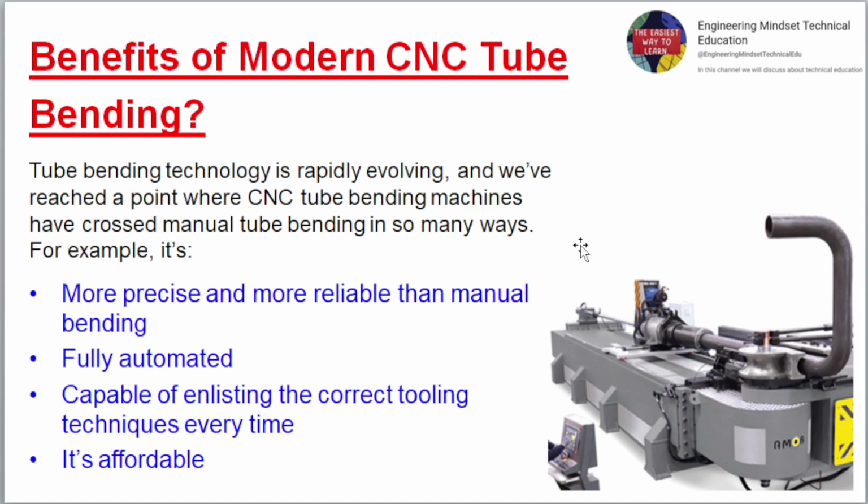Benefits of modern CNC tube bending. Tube bending technology is rapidly evolving, and we've reached a point where CNC tube bending machines have crossed manual tube bending in so many ways. For example, it's more precise and more reliable than manual bending. Fully automated. Capable of enlisting the correct tooling techniques every time. It's affordable.